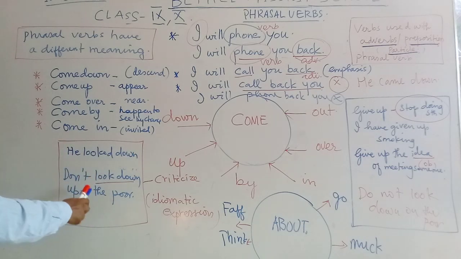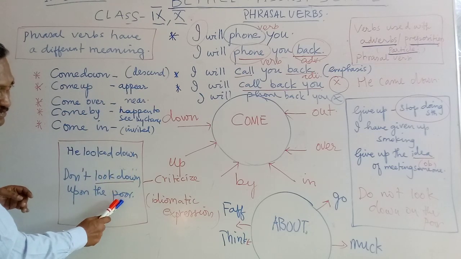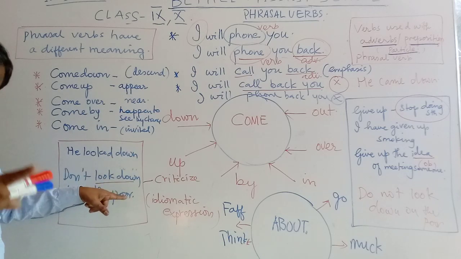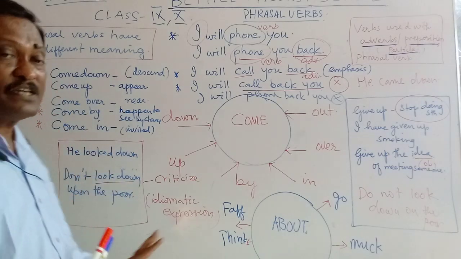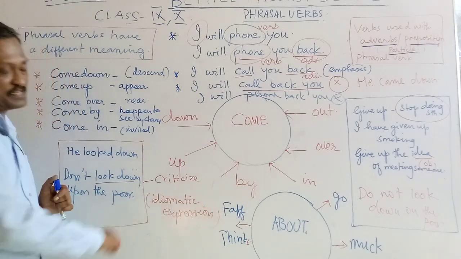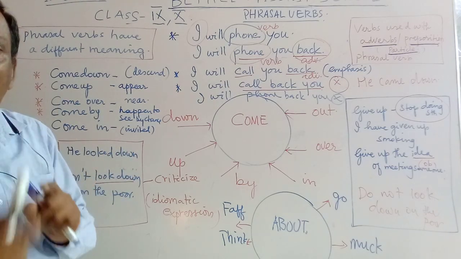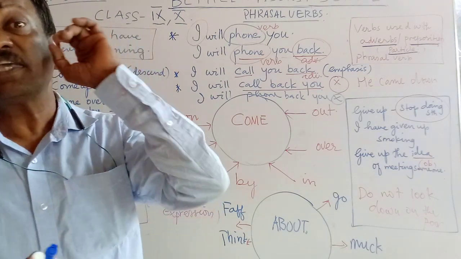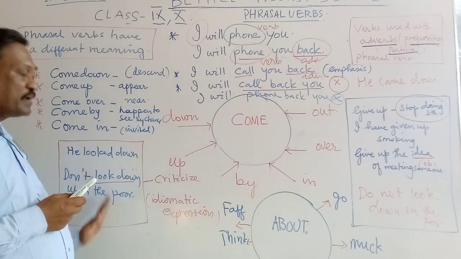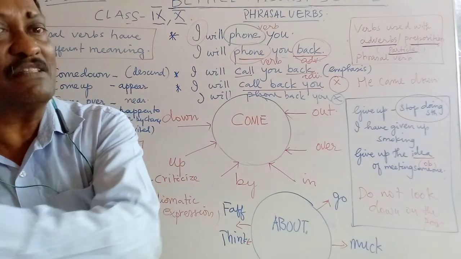So, look at this one again. This example. Don't look down upon the poor. I've written the same thing there. But look down means, as I told you just a while ago, to criticize, to humiliate somebody. And this has an idiomatic expression. So when I say don't look down upon the poor, you must read the sentence carefully. So we can understand a phrasal verb only if we understand the context of the sentence. We will discuss that in the later classes.